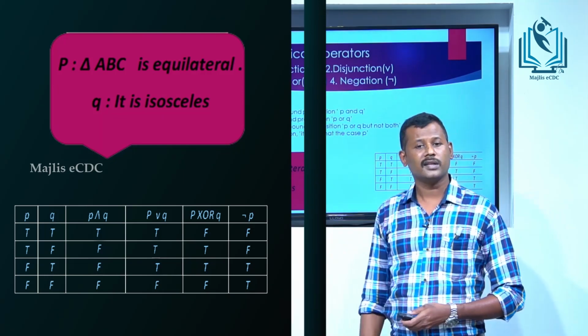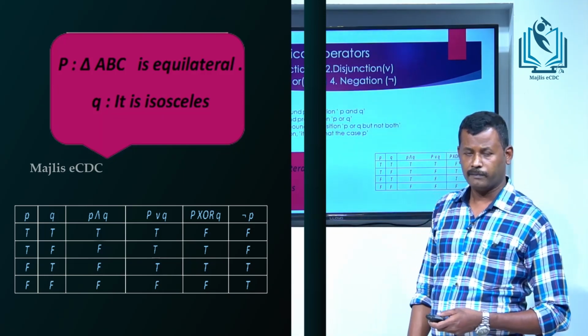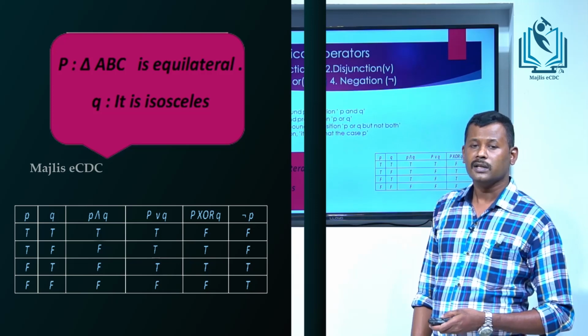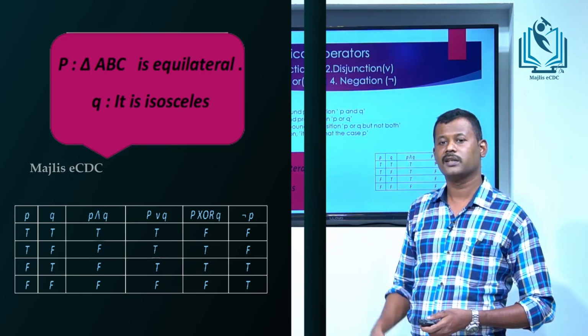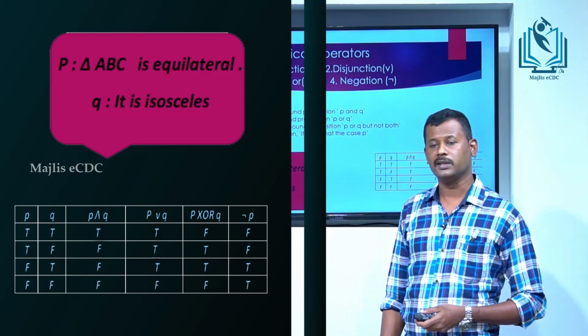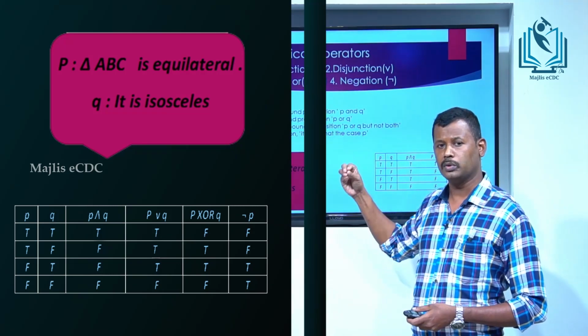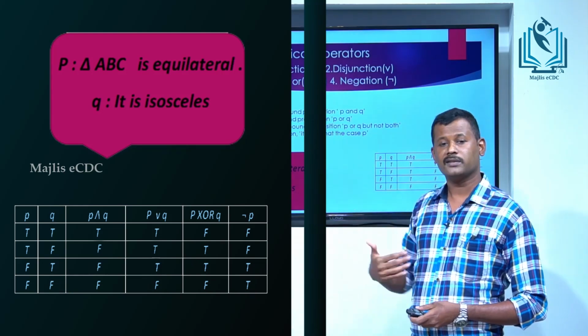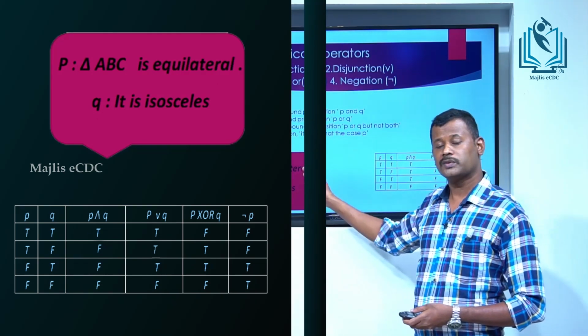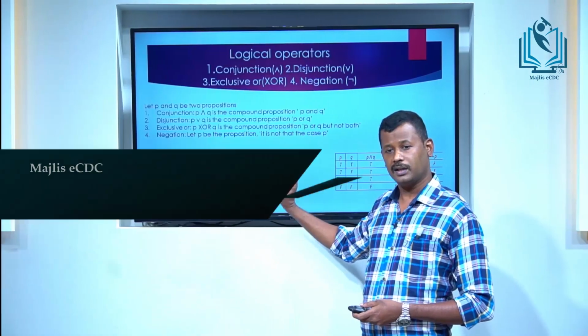Here we can see so many examples. If triangle ABC is isosceles, then its two sides are equal. Consider a statement P: triangle ABC is isosceles. Then Q: its two sides are equal. And we can say another statement R: its two angles are equal.